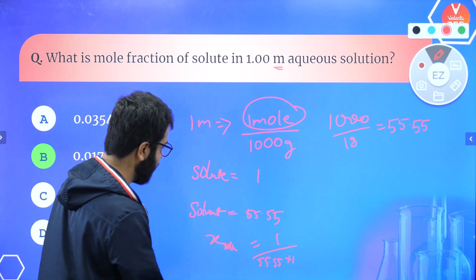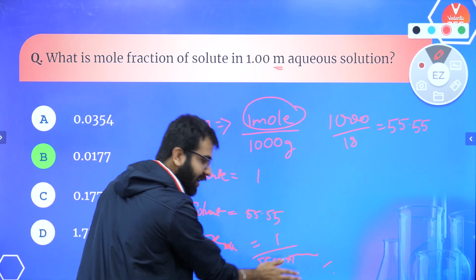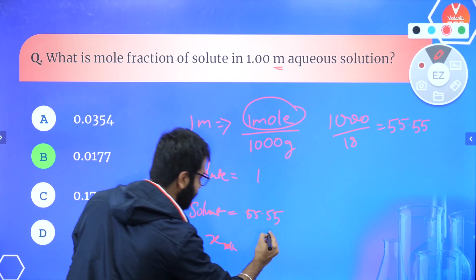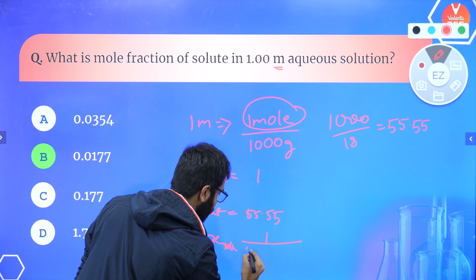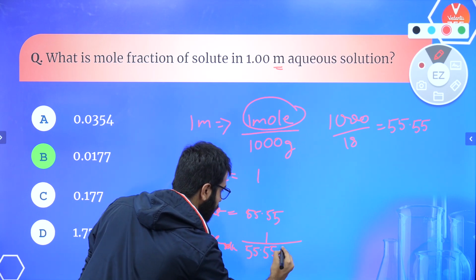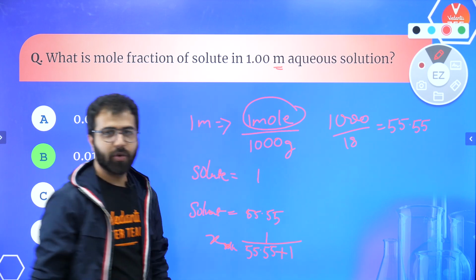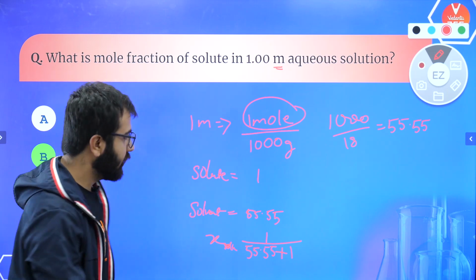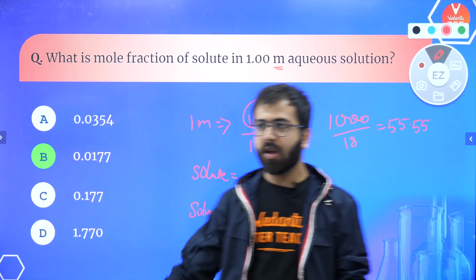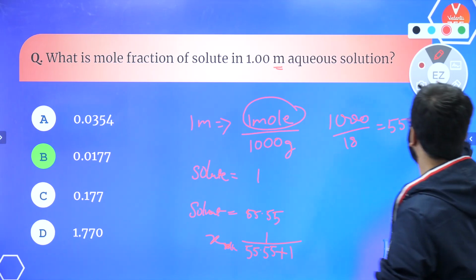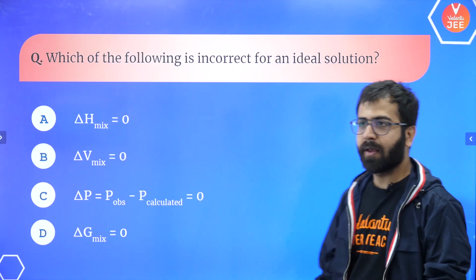I'm very bad at handwriting, so let me just write that again. 1 upon 55.55 plus 1, not a multiplication sign. So this is how you have to calculate, and the correct answer is going to be 0.0177. Okay, yep. So now let's get to the next one.